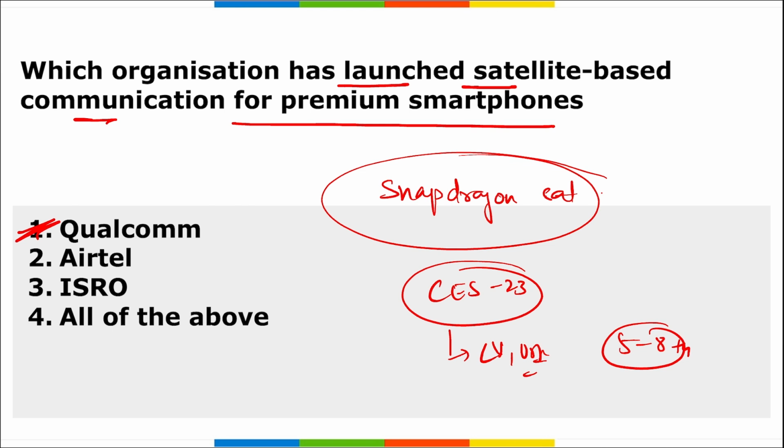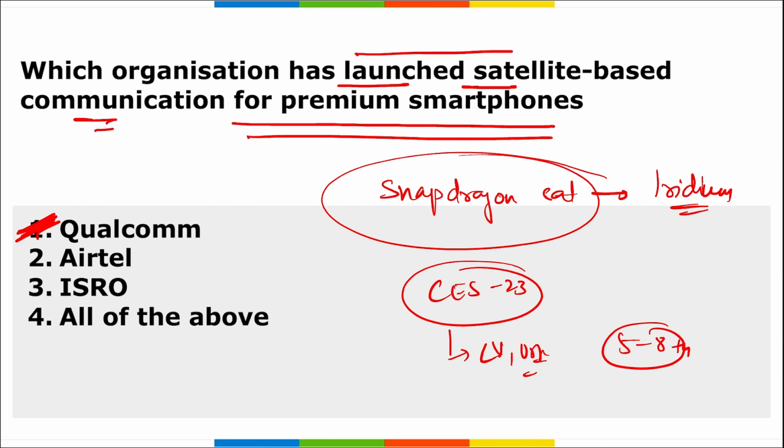This Snapdragon Satellite has been developed with Iridium, and it will allow next generation premium smartphones and other gadgets to support messaging for emergency use in rural and offshore locations where there is no connectivity. Coming back, which organization has launched satellite-based communication for premium smartphones?